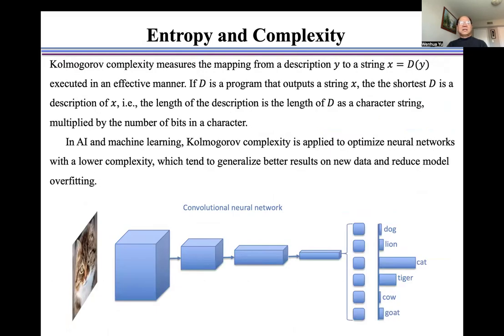Kolmogorov complexity measures the mapping from a description y to a string x executed in an effective way. If D is a program that outputs a string x, the shortest D is a description of x, namely the length of the description is the length of D as a character string, multiplied by the number of bits in a character.